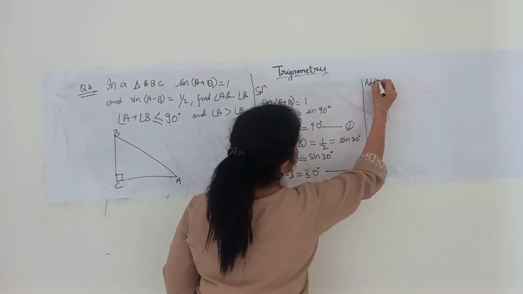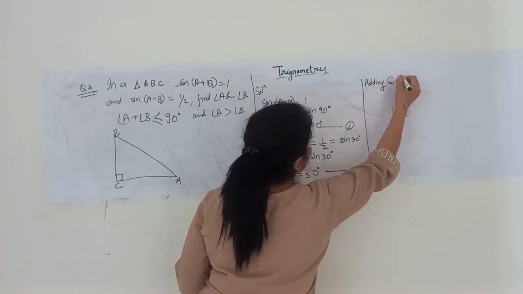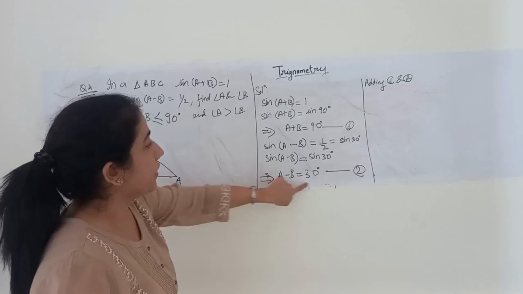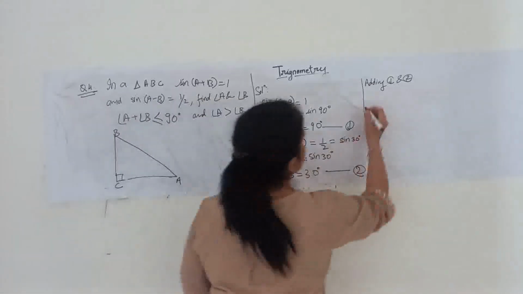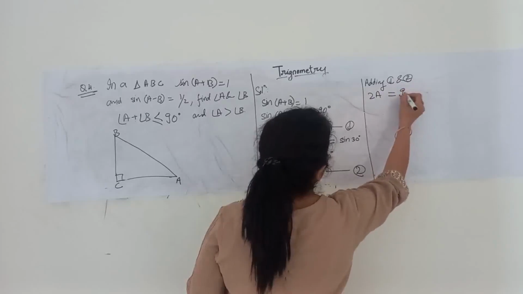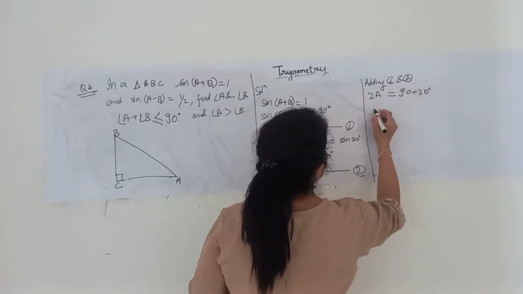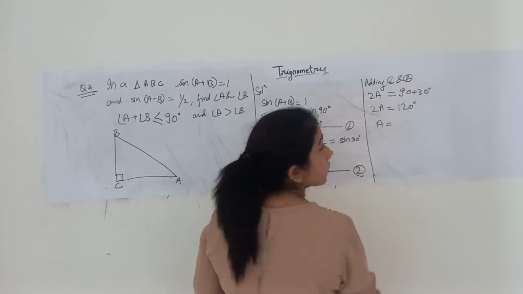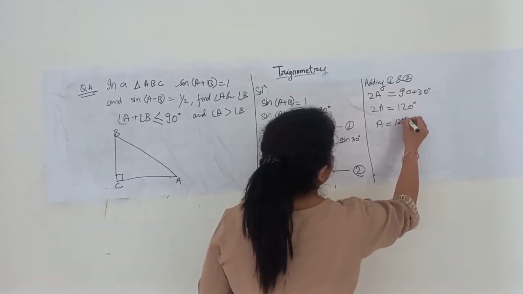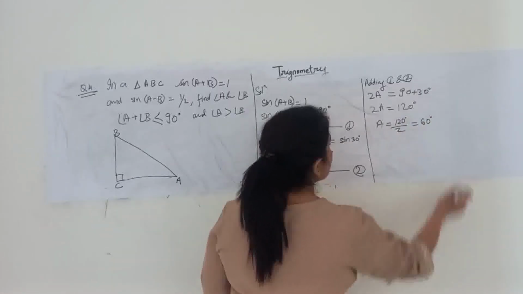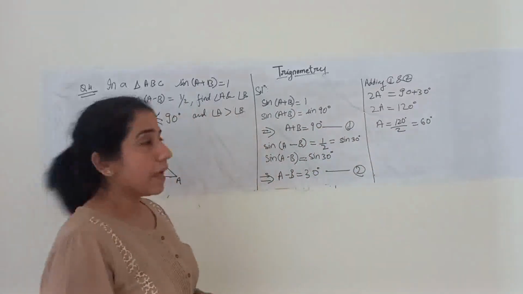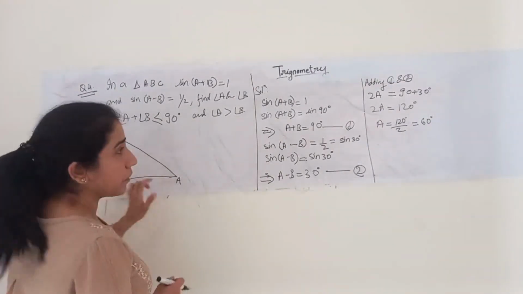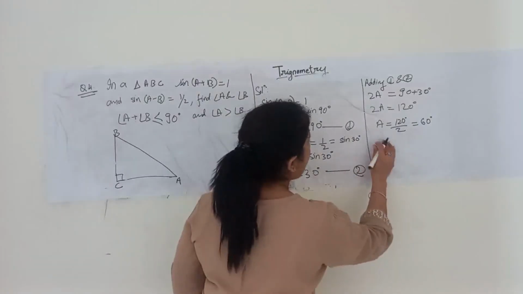Adding equations 1 and 2, what do I get? A plus B is equals to 90 degree, A minus B equals to 30 degree. Add them, then what I get? Twice of A will be equal to 90 plus 30, that is 120 degree, and A is equals to 120 degree upon 2, that is 60 degree. Now A I got 60 degree, and I know that angle A and angle B are complement of each other.